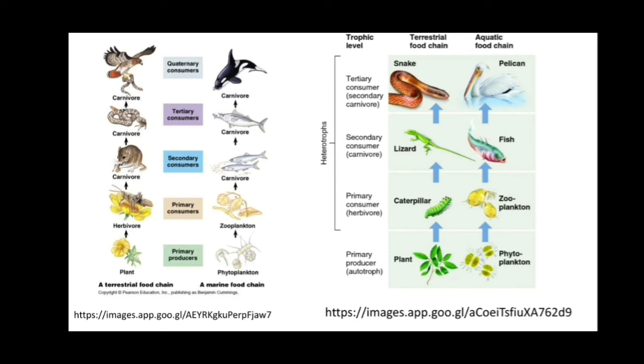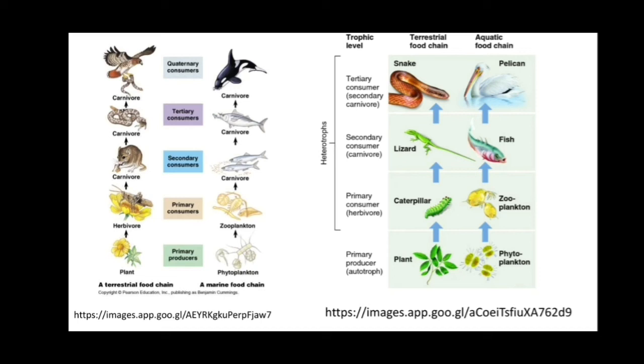So here the tertiary, secondary and quaternary consumers depend on other living organisms as their food. In a marine food chain, you can see the phytoplankton. Phytoplanktons are microscopic plants, and zooplanktons are microscopic organisms.